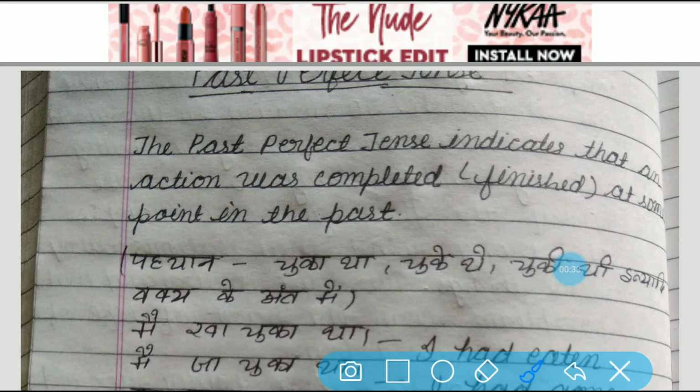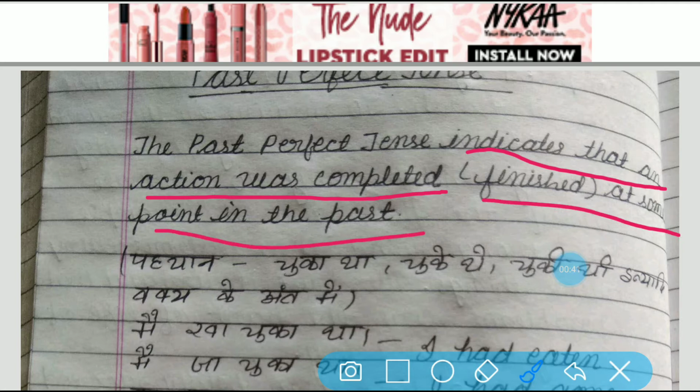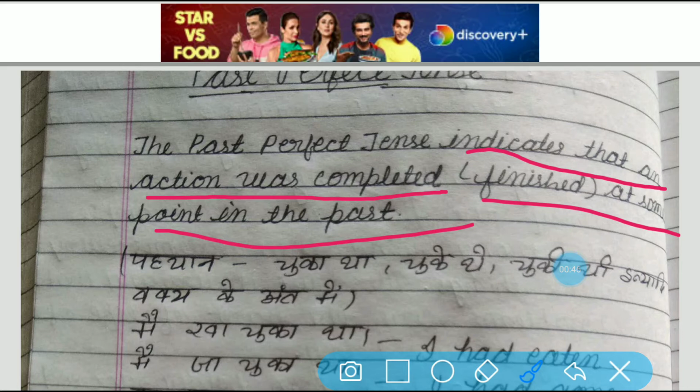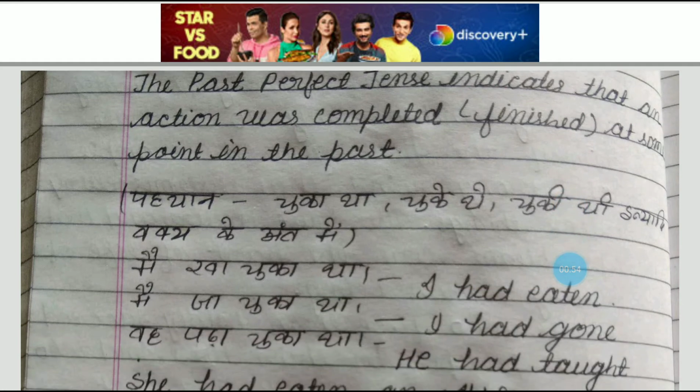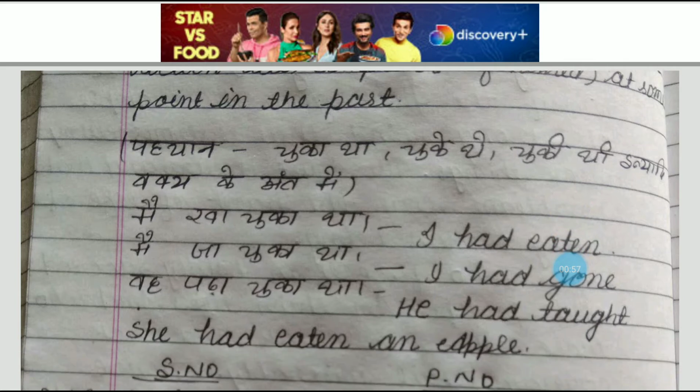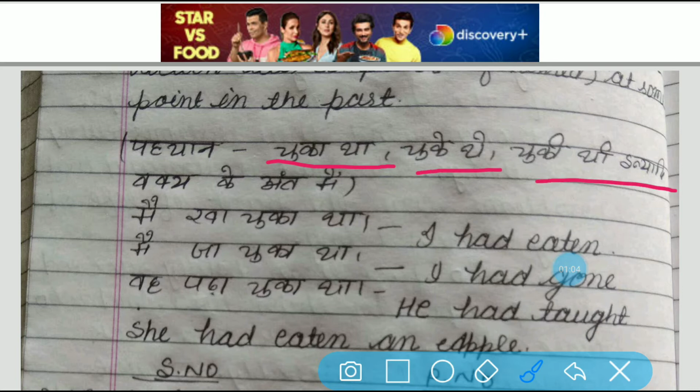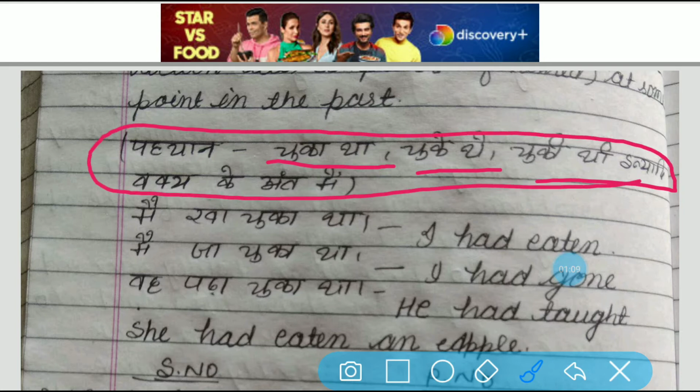The past perfect tense indicates that an action was completed or finished at some point in the past. What does it indicate? It indicates the action that was completed at some point in the past. In Hindi, you can also understand it: if you get चुके थे, चुकी थी at the end of the sentence, then we must understand these are examples of past perfect tense.